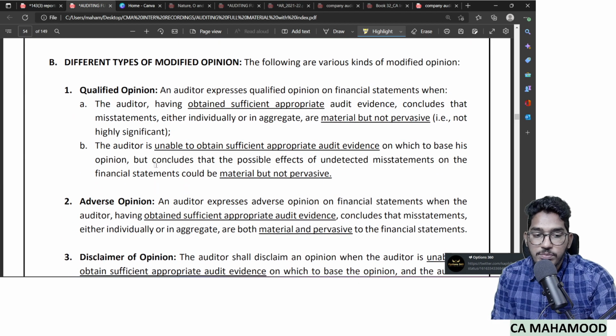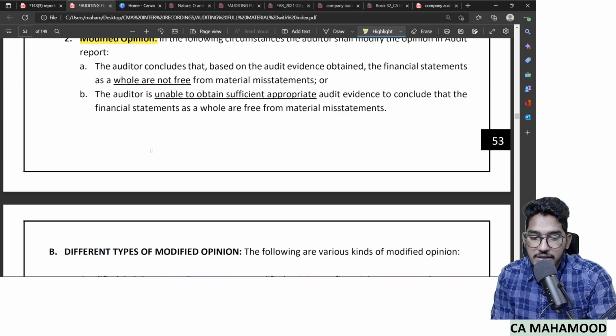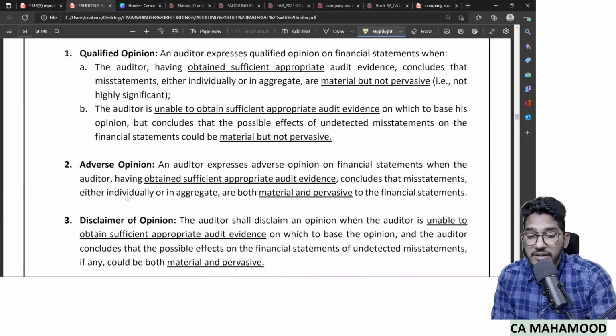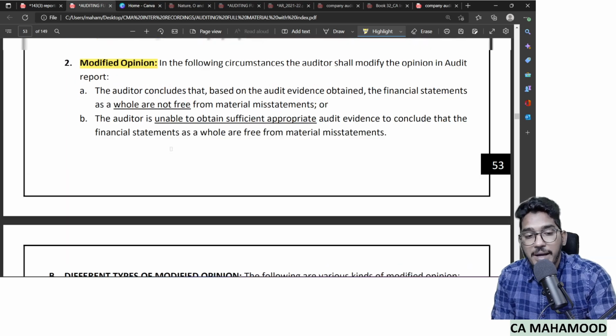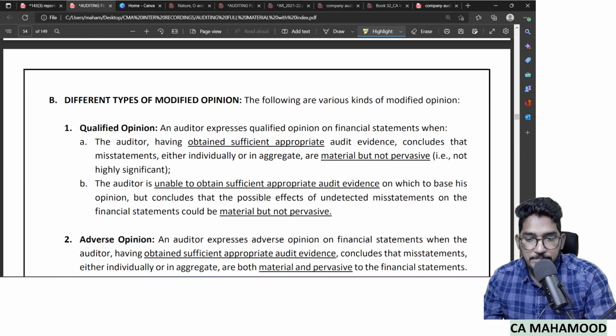As we know, modified opinion contains 3 things. What are they? Qualified, adverse, and disclaimer. So first we will try to understand the definitions of qualified, adverse, disclaimer. Then we will come back to this second point. So, different types of modified opinion. The following are various kinds of modified opinion. Number 1, qualified. As I have told, qualified opinion will be given in how many cases? 2 cases. What are they?